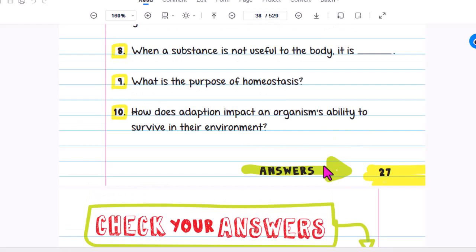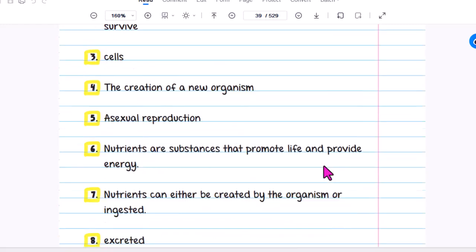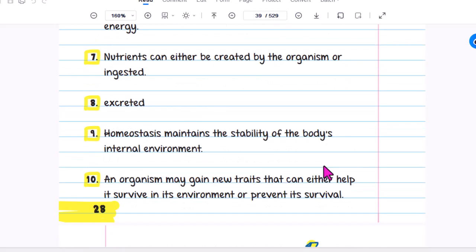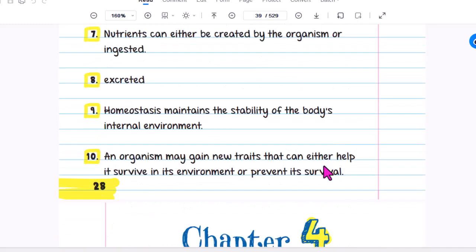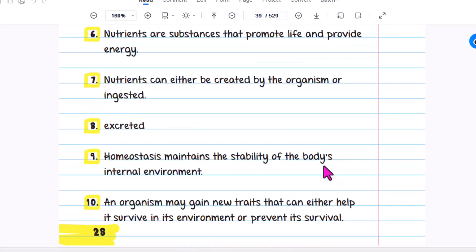What is the purpose of homeostasis? Homeostasis maintains the stability of the body's internal environment. How does adaptation impact an organism's ability to survive in its environment? An organism may gain new traits that can either help it survive in its environment or prevent its survival.